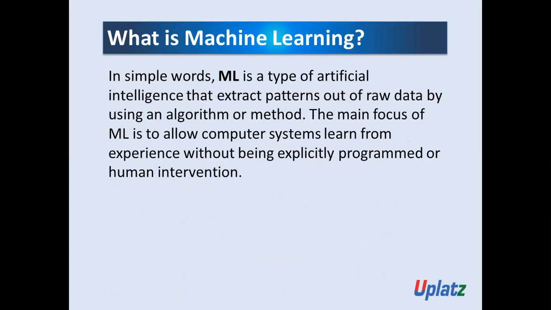The main focus of machine learning is to allow computer systems to learn from experience without being explicitly programmed or human intervention. Are you getting it? In simple words, machine learning is a type of artificial intelligence that extracts the pattern out of raw data by using an algorithm or method.